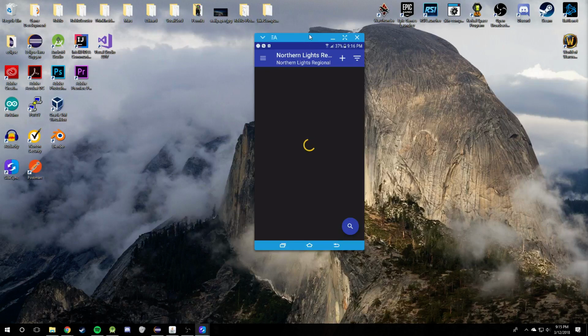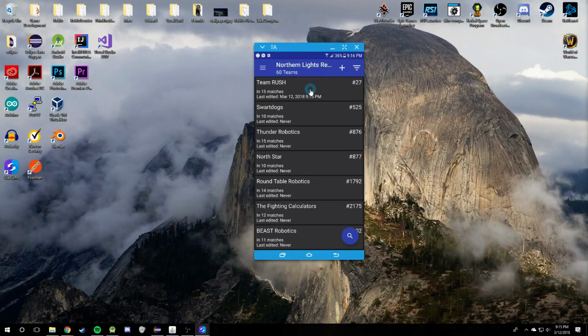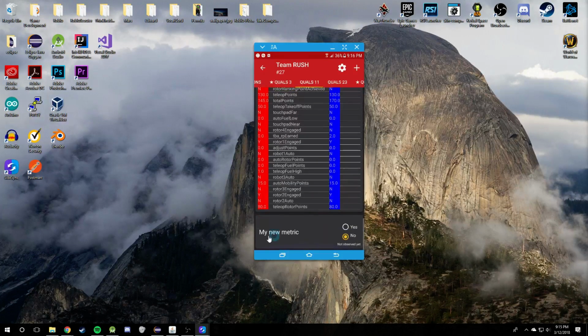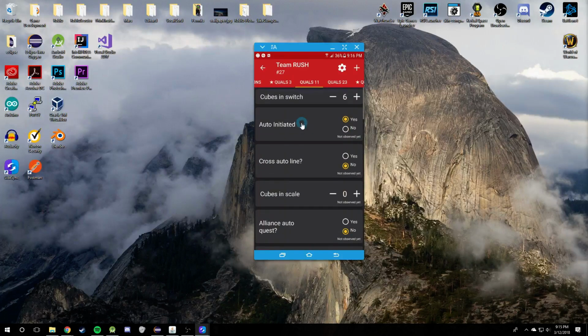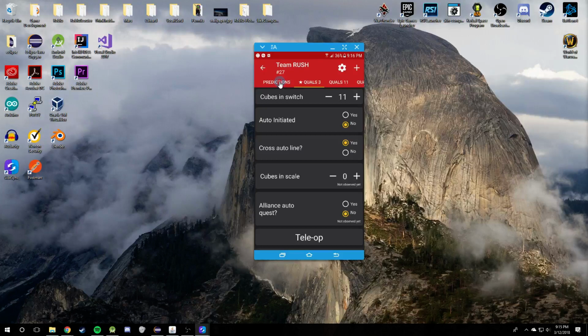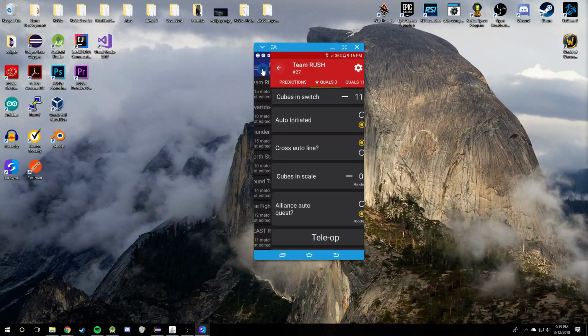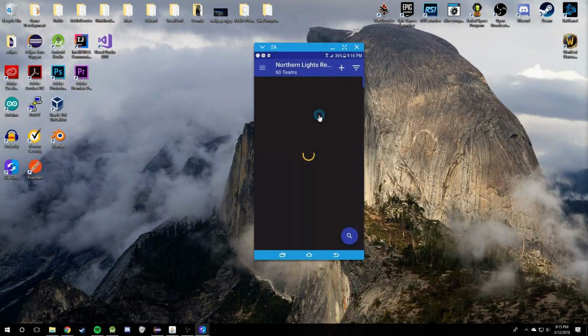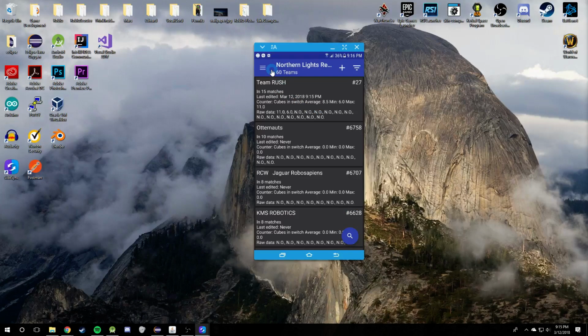So like I said, you can change the form at any point in time. So you'll notice here that I moved the metric. It still maintained the value that I had scouted earlier. So that works just fine. You'll see the metric is appearing up here, and new metrics are appearing at the bottom. So it's a really cool system of how you can collect metrics and analyze them and whatnot. Like I said, you can go into custom sorting and sort by any of the metrics that we just set up. So that's how the custom form system works.